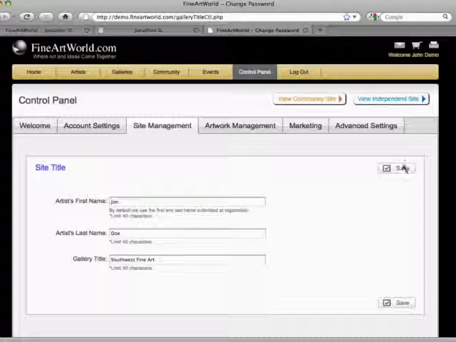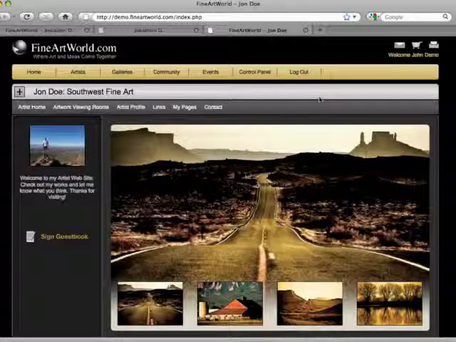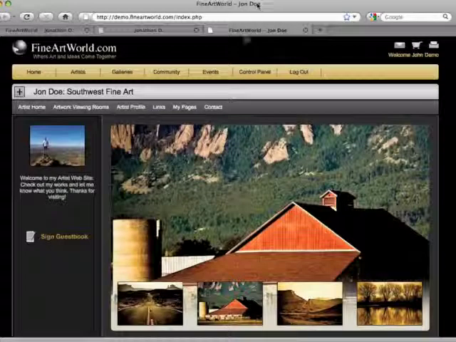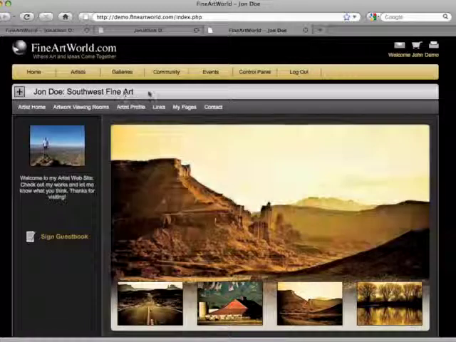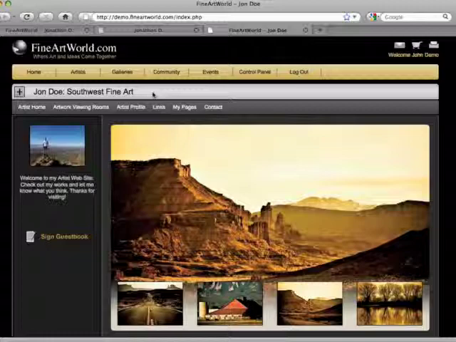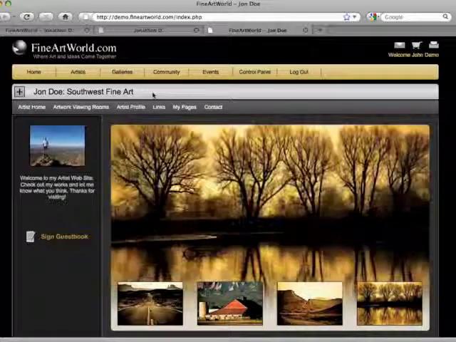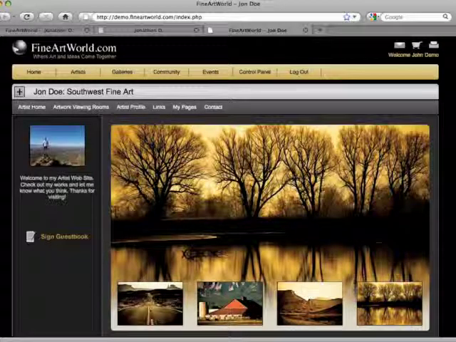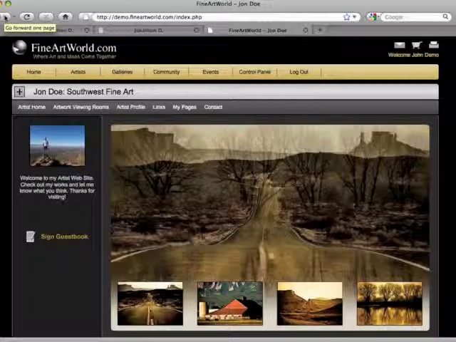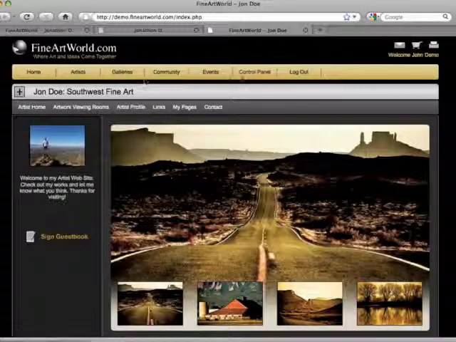Let's preview the community site. You'll notice that Jonathan D. has changed to John Doe. Let's go back to the control panel. You can do this by clicking the back button located in your browser, or if you're logged in, you can click Control Panel in the yellow menu bar.